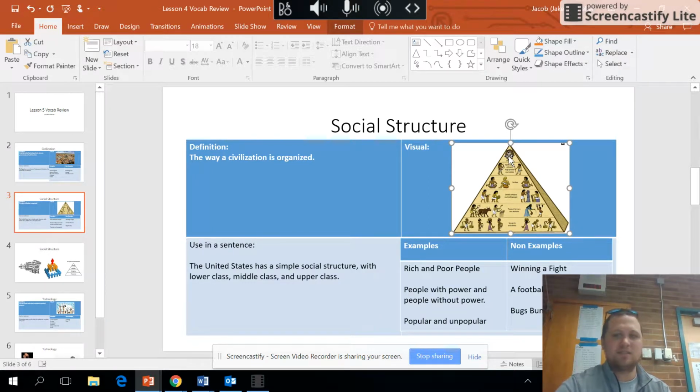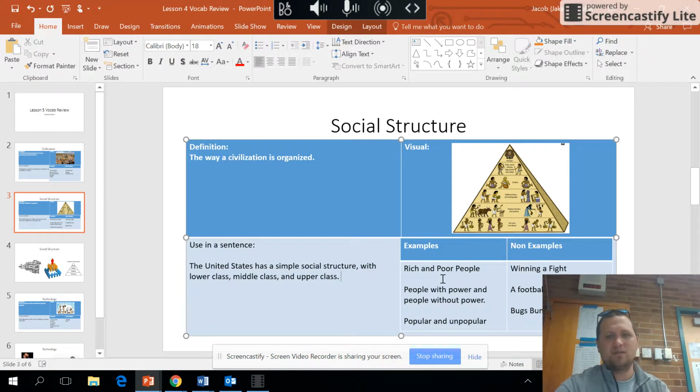And one thing that's interesting is there are fewer people at the top. So the smallest group is at the top and they have the most power, but the biggest group with the most people is usually at the bottom and they have the least power. So one thing that I have as a sentence is the United States has a simple social structure with lower class, middle class, and upper class.